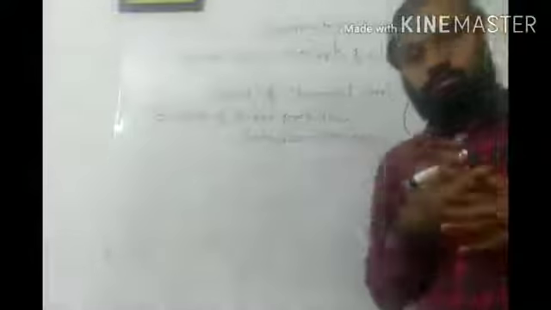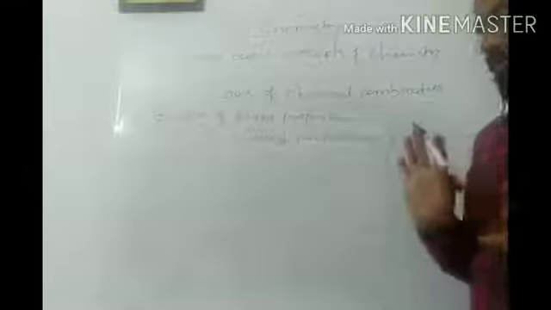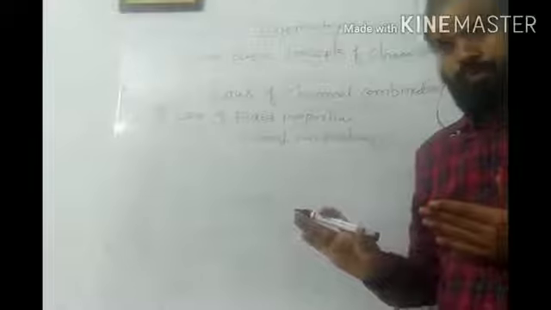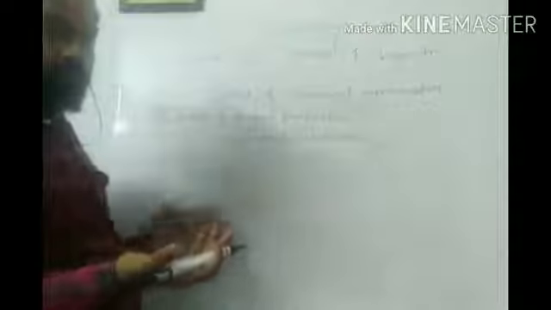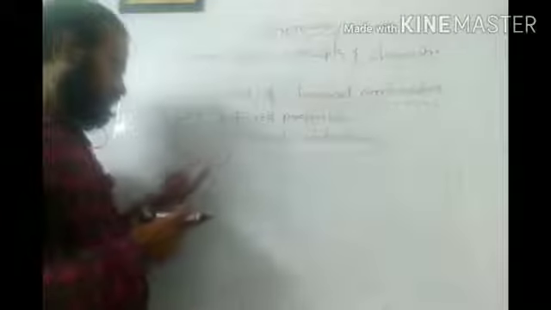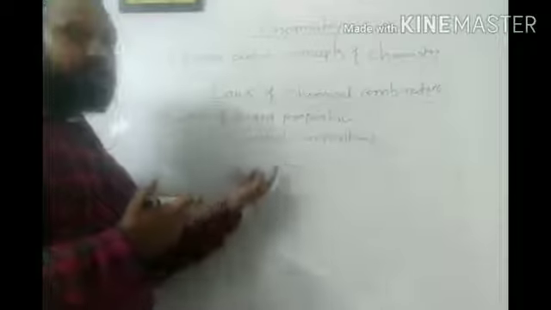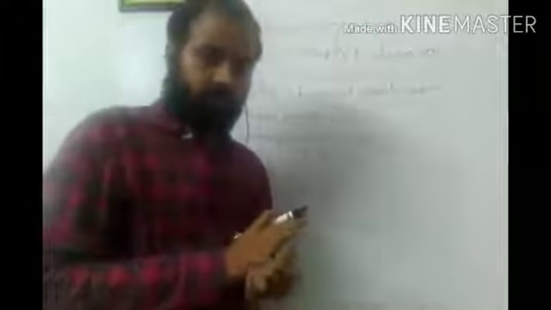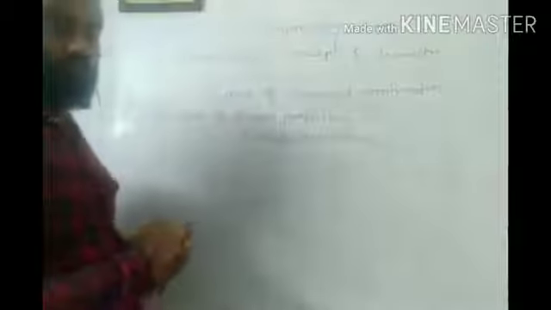When we combine two or more elements to get a compound, irrespective of its source, whatever the source may be, the combination is in a fixed ratio of weight and volume. This is the statement of the law of fixed proportion.